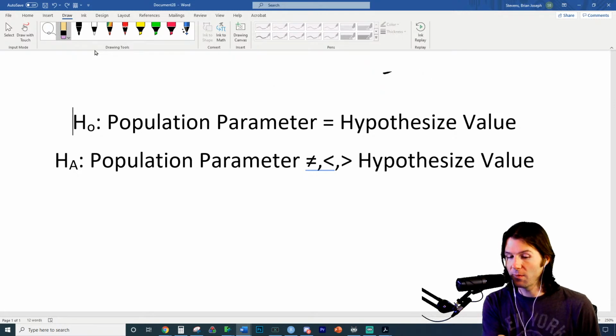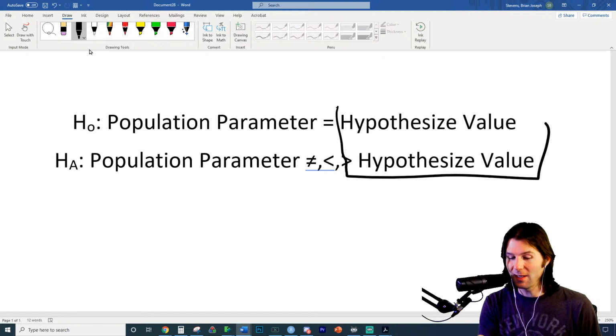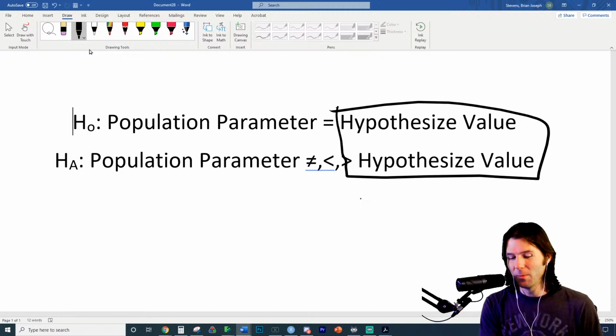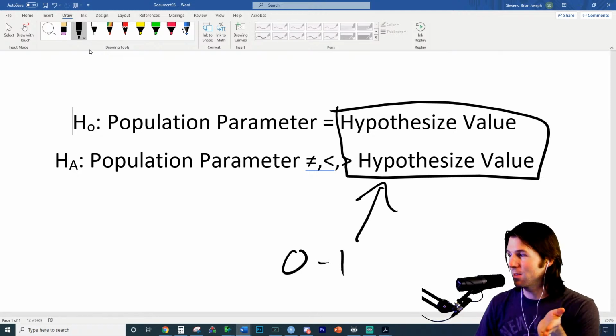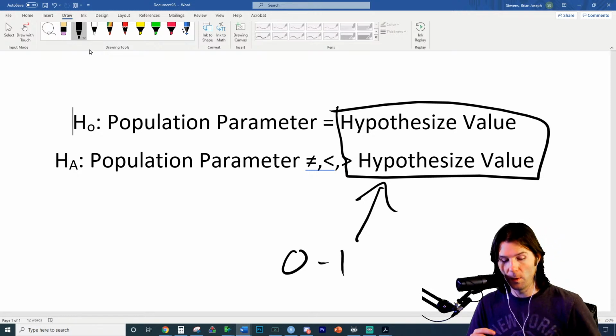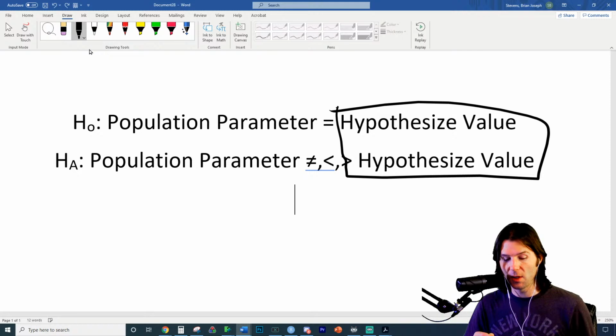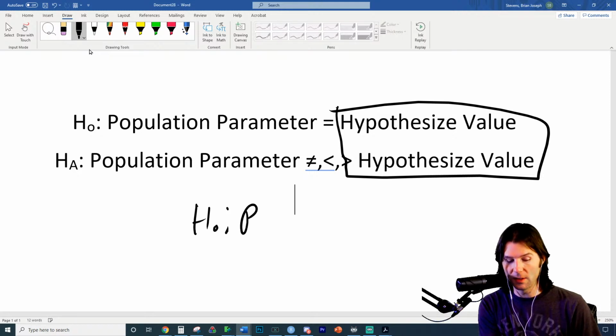The hypothesized value is anything we want it to be. Now, there are constraints, because I said anything and then I immediately backed off of that. If you're doing proportions, proportions can only be from 0 to 1. So you can only hypothesize a proportion between 0 and 1. And if you notice right here, when we do our problem, I think they were saying 44% was the hypothesized amount, and the null has the equal sign.